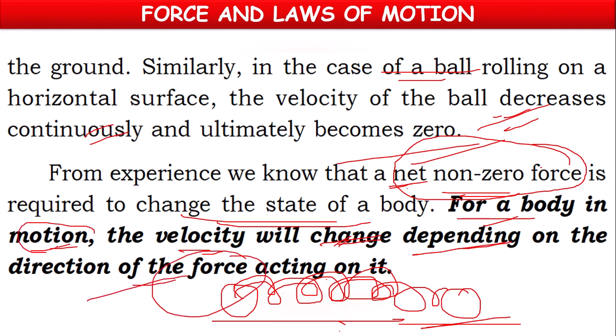The motion and force are interrelated, because motion depends on characteristics like displacement, velocity, acceleration, and so many things, which are controlled by the force acting on the body. That's why force and motion are interlinked to each other.